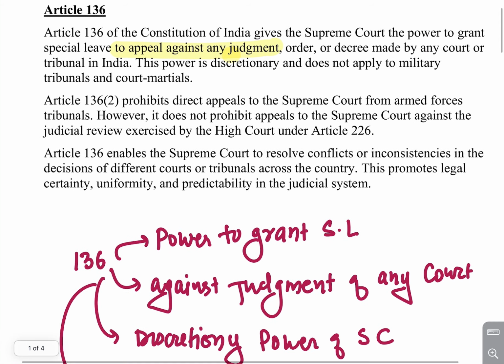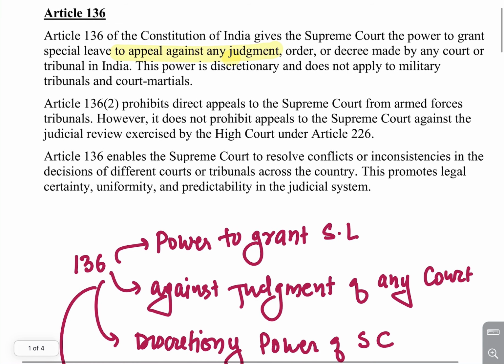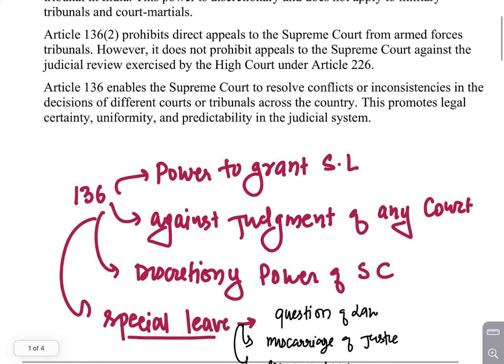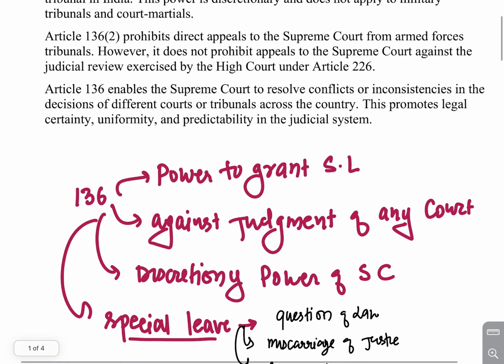So in this article there is clause 2. Clause 2 says that this power lies against normal courts and tribunals. This power does not lie against court martial or military courts. So that was all about Article 136. Now let us see some examples where this article has application, right?